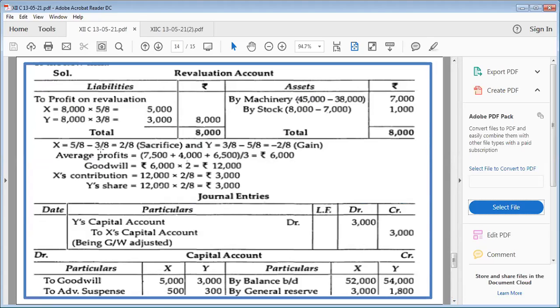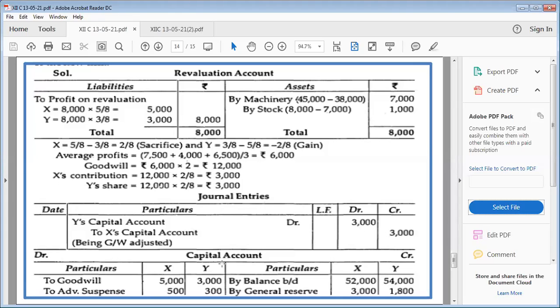Here it is. By doing old ratio minus new ratio, we have come to know that X is sacrificing and Y is gaining. All right. So our entry will become Y's capital account debited to X's capital for goodwill. Here it is. And how do we adjust goodwill? See, the amount of goodwill after finding out through the average profit method is 12,000. This is the goodwill of the firm. Multiplied by 2 upon 8 will be the share of X, and multiplied by 2 upon 8 will be the share of Y. So here it is 3,000, 3,000.